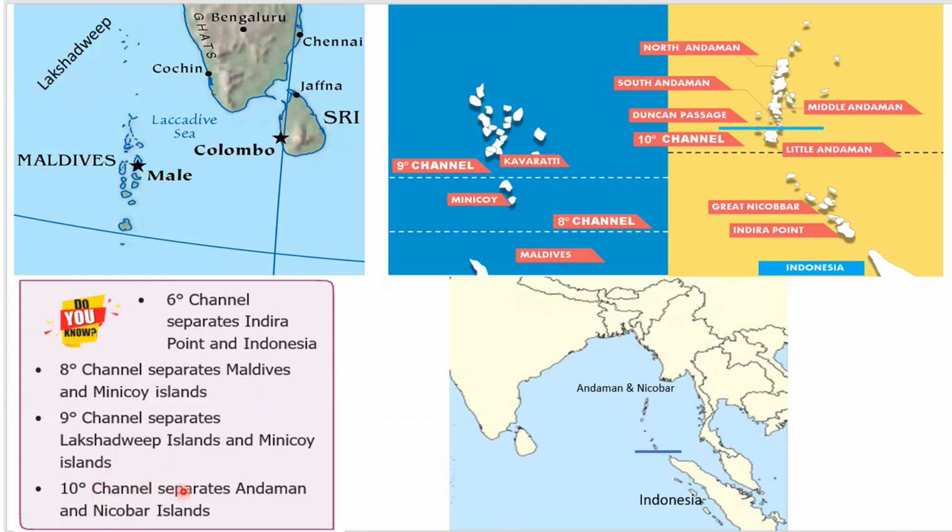And the 10-degree channel separates Andaman and Nicobar Islands. So this is Andaman and this is Nicobar. And here runs the 10-degree channel. Here is the 9-degree channel. This is Minicoy Island. This 9-degree channel separates Lakshadweep Islands and Minicoy Islands. And this 8-degree channel separates Minicoy Islands and Maldives Islands. And this 10-degree channel separates Andaman Island from Great Nicobar Islands.